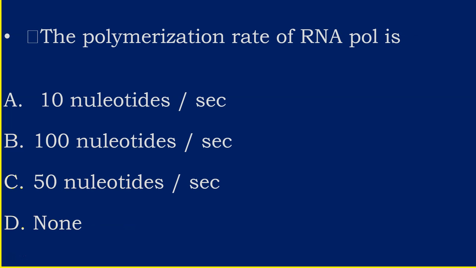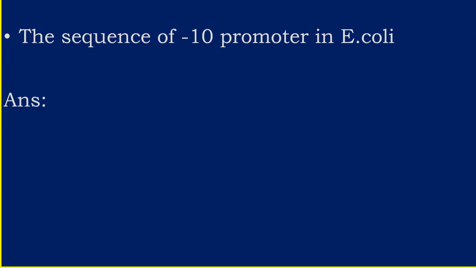Next, the polymerization rate of prokaryotic RNA polymerase is 50 nucleotides per second. Next question, the sequence of the -10 promoter in E. coli is TATAAT. It is also known as a TATA box in general.